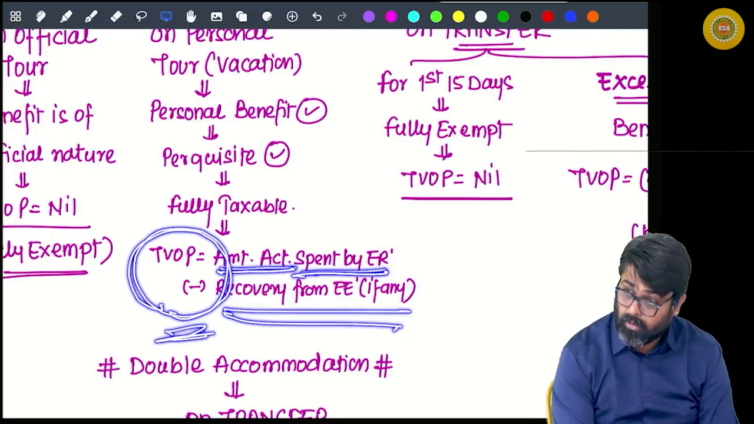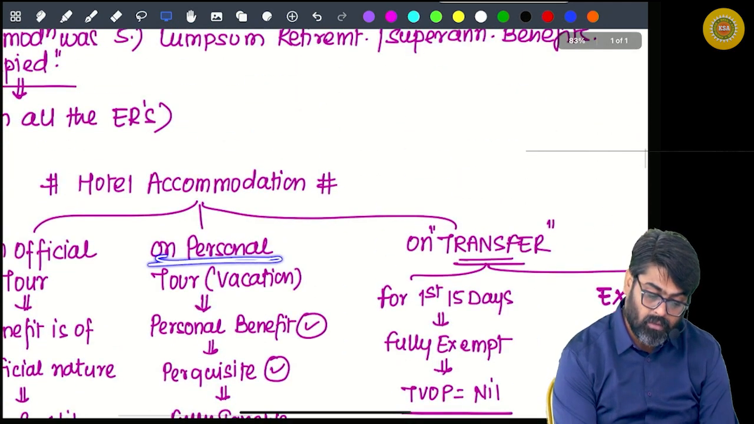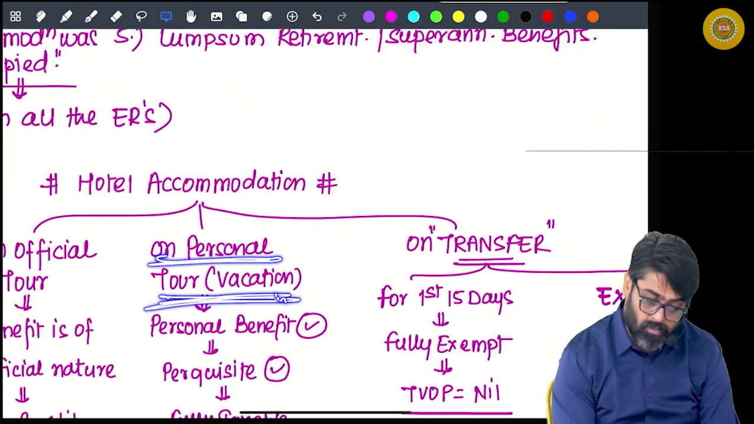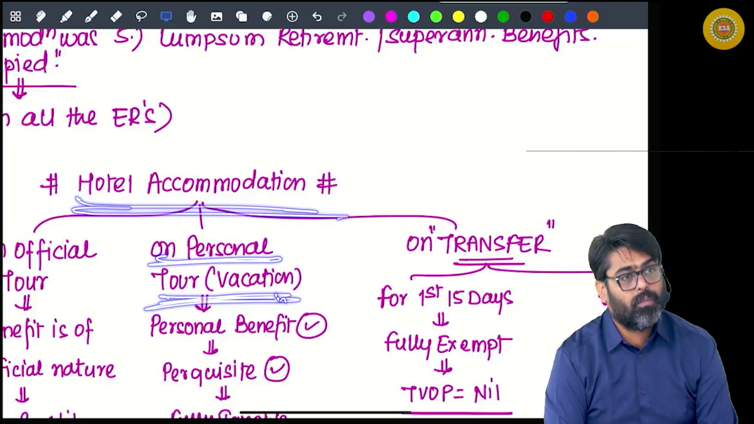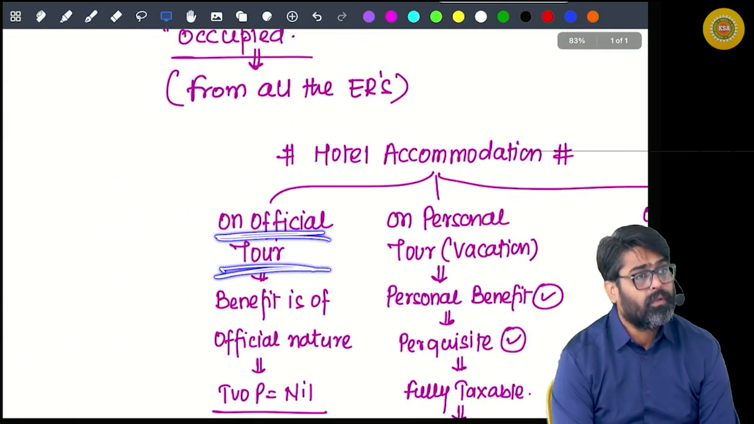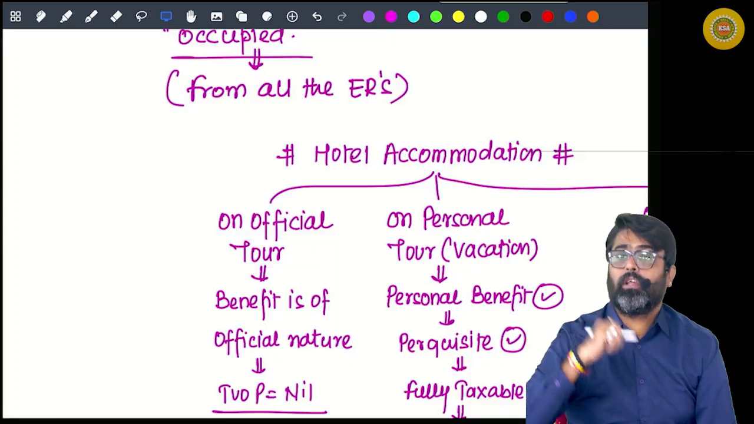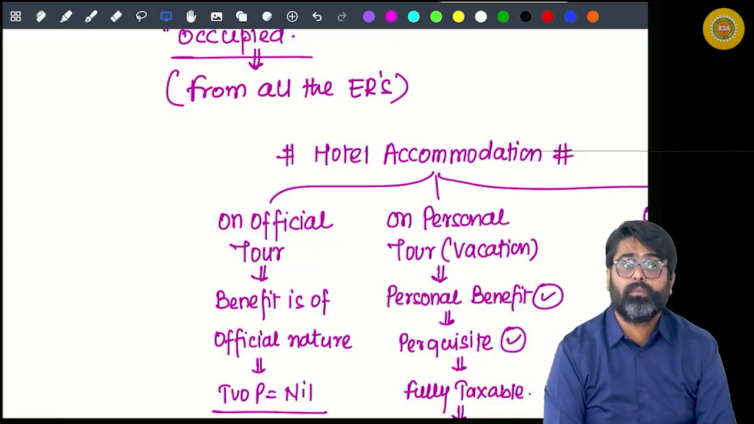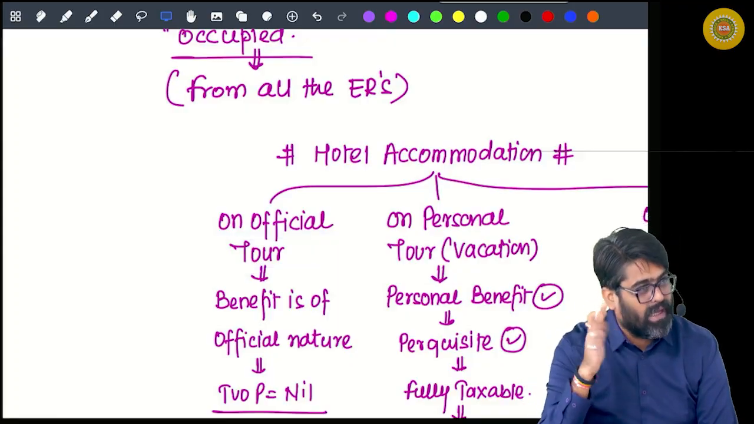But this will be taxable only if you are on personal tour, and on your personal tour the hotel accommodation was provided. What if you are on official tour and the amount of hotel expenditure met by the employer, that is not going to be taxed in your hands. Why?